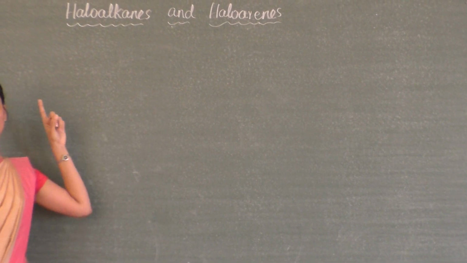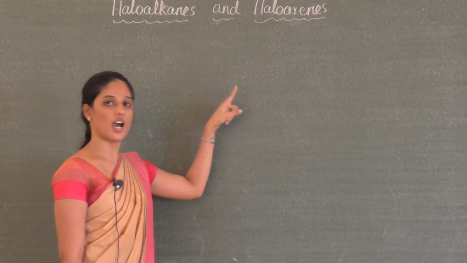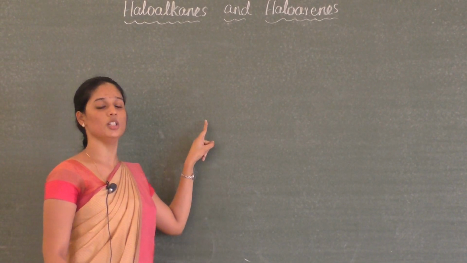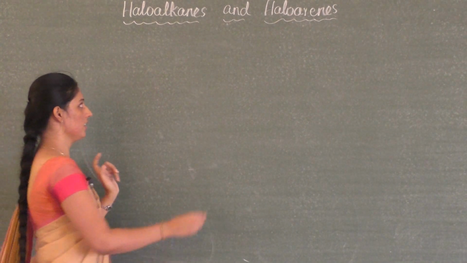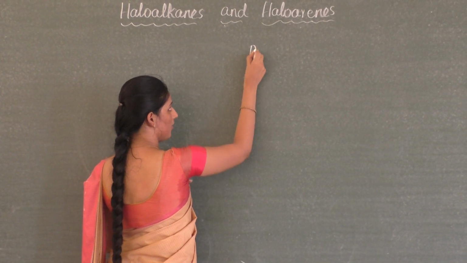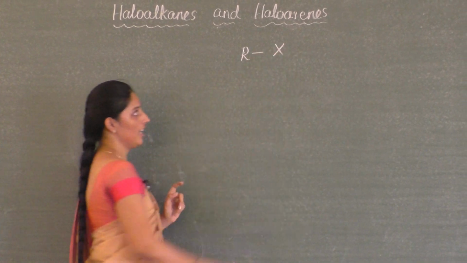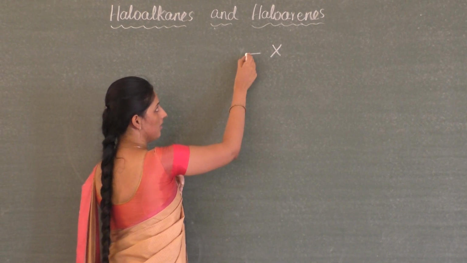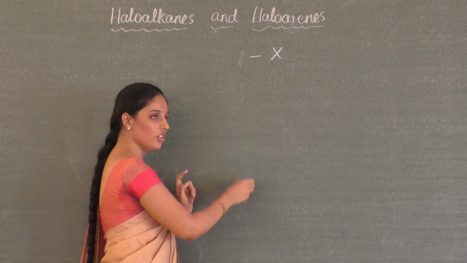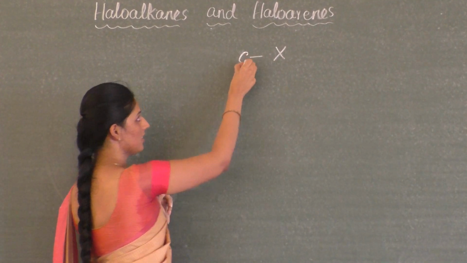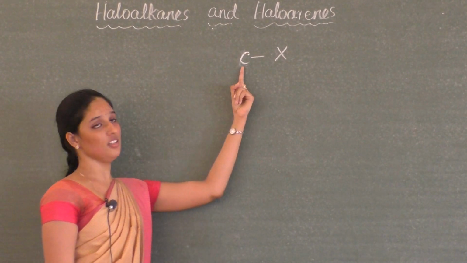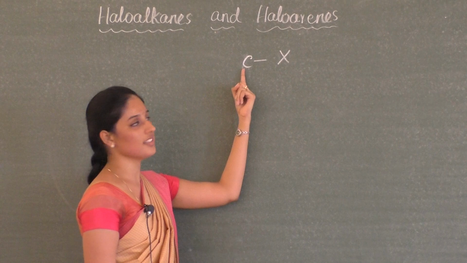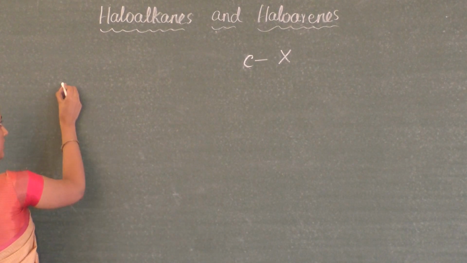So next is the classification of monohaloalkanes based on the type of hybridization of the carbon atom to which the halogen atom is attached. That means, if I represent alkyl halides or haloalkanes as RX, this R is an alkyl group, and we know that the alkyl group contains a carbon atom. So based on the type of hybridization of this carbon atom, monohaloalkanes are classified into 2 types. Let us see one by one.